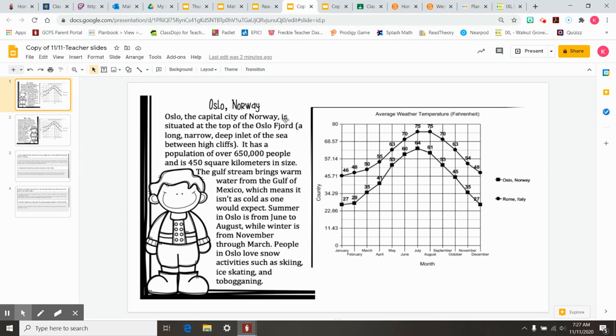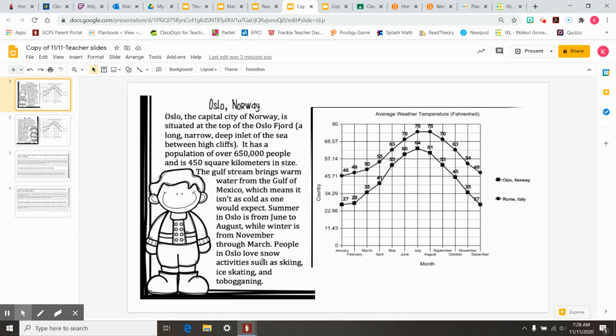Oslo, the capital city of Norway, is situated at the top of the Oslo Fjord, a long, narrow, deep inlet of the sea between high cliffs. It has a population of over 650,000 people and is 450 square kilometers in size. The Gulf Stream brings warm water from the Gulf of Mexico, which means it isn't as cold as one would expect. Summer in Oslo is from June to August, while winter is from November through March. People in Oslo love snow activities such as skiing, ice skating, and tobogganing.